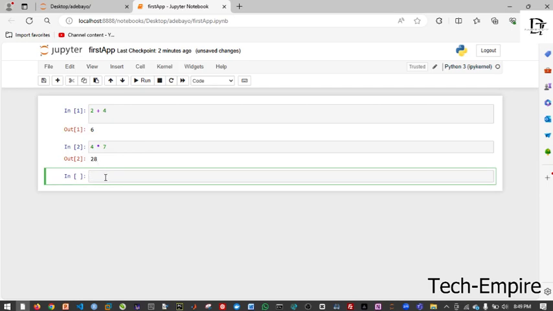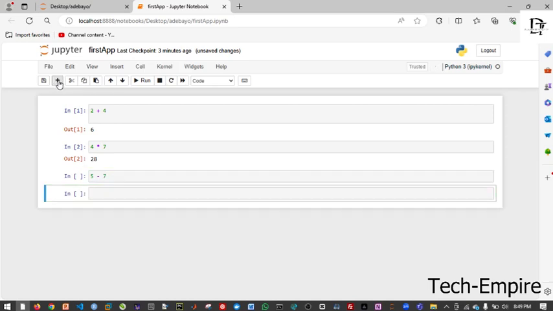So continuously like that. And what I said earlier on, that is, if you type anything here, let's say 5 minus 7, and I decide not to run it, I can add to the cell.